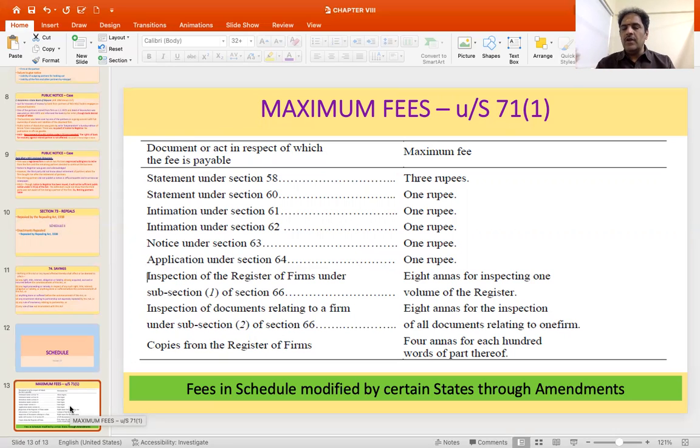Then updating of the records after registration. Then you have the rights between the partners, then rights and liabilities relating to the third parties. So relationship between the partners, relationship with third parties, mechanisms of partners coming in and going out of the partnership, then dissolution of the firm. All these aspects we have covered during the course of these lectures.